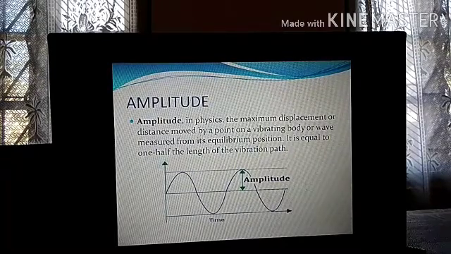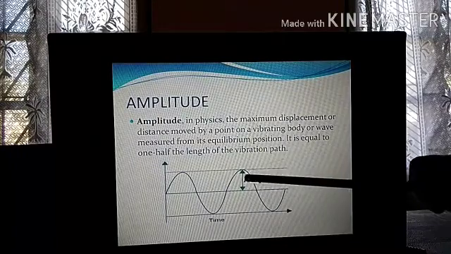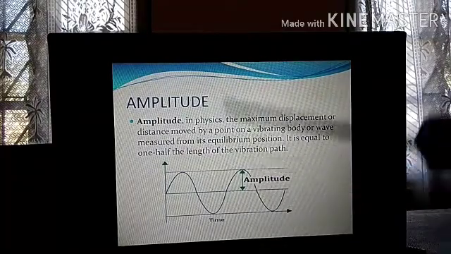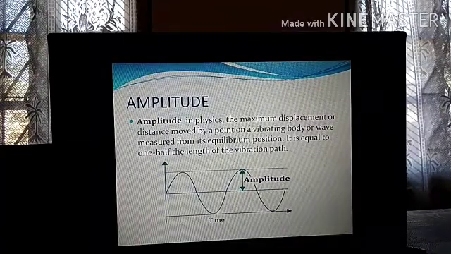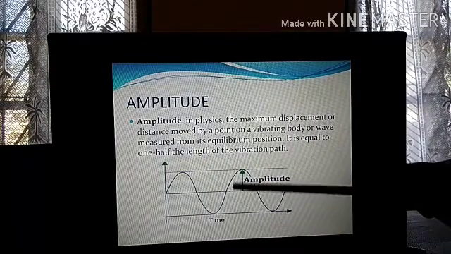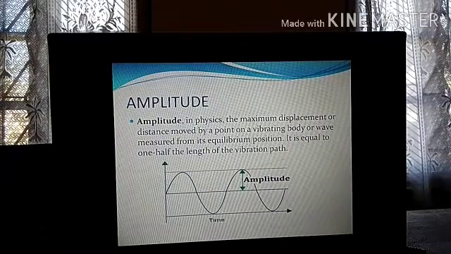Am I clear? Amplitude is the distance covered by the vibrating body. When you pluck the rubber band, if the distance covered by the rubber band is more, you can easily see it vibrating. But if the distance covered by the rubber band is very small, suppose it is moving like this, can you see? You cannot see.